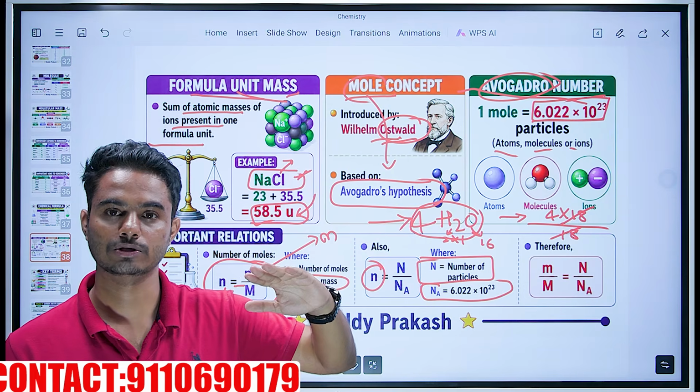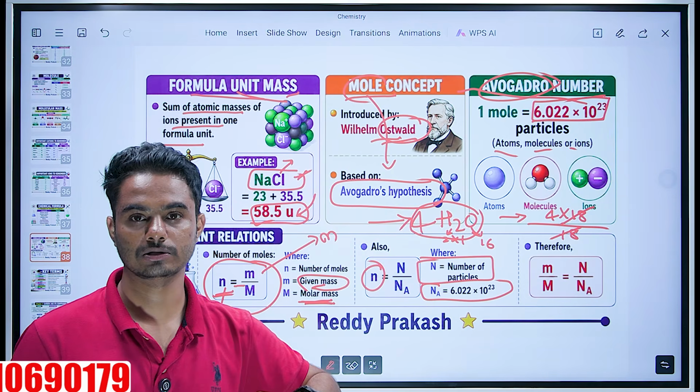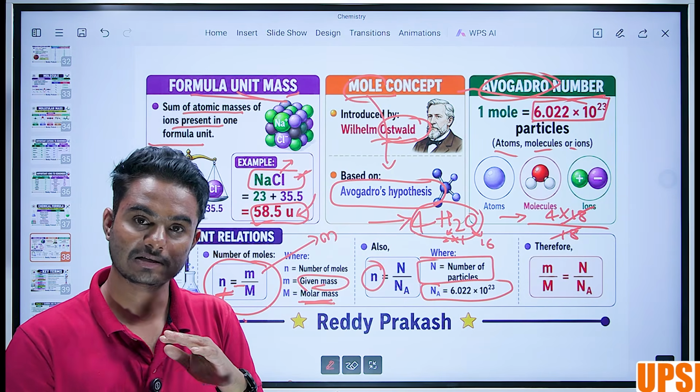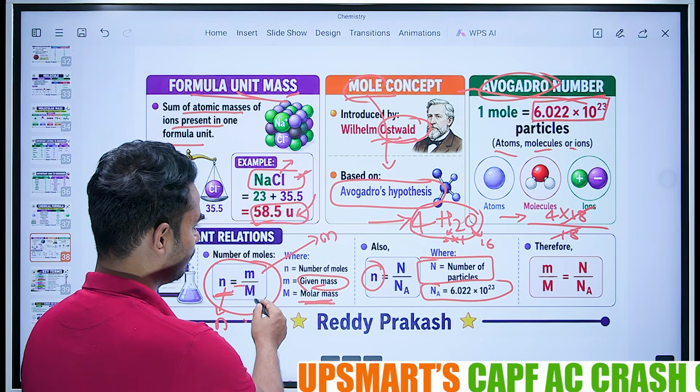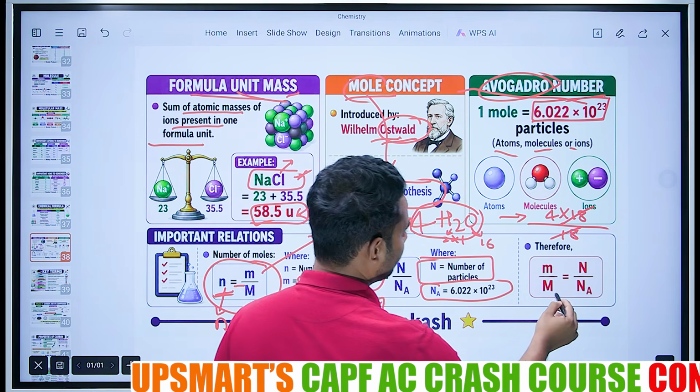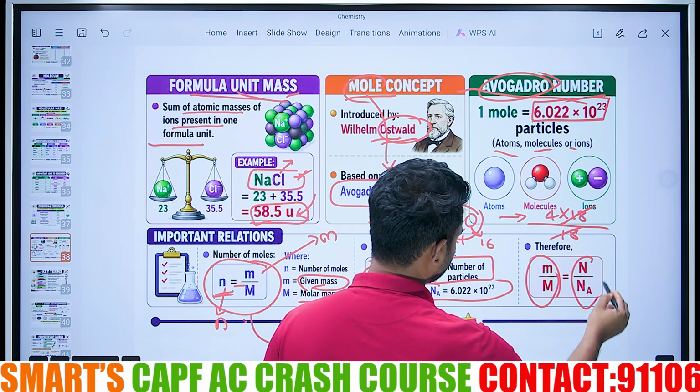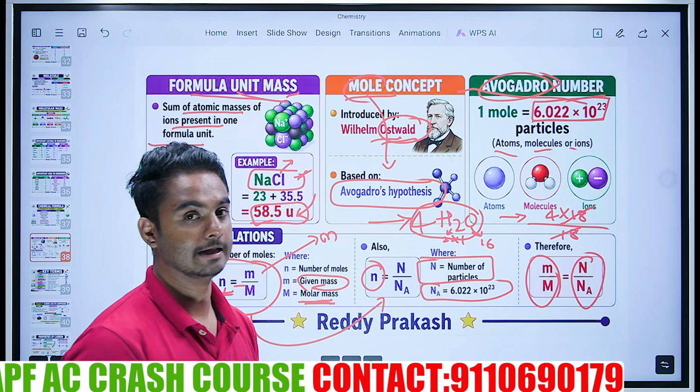So 4 into 6.022 divided by 6.022 will cancel the Avogadro's number, and the 4 will remain. So what we observe is these two formulas are the same: m by M is equal to N by Na.